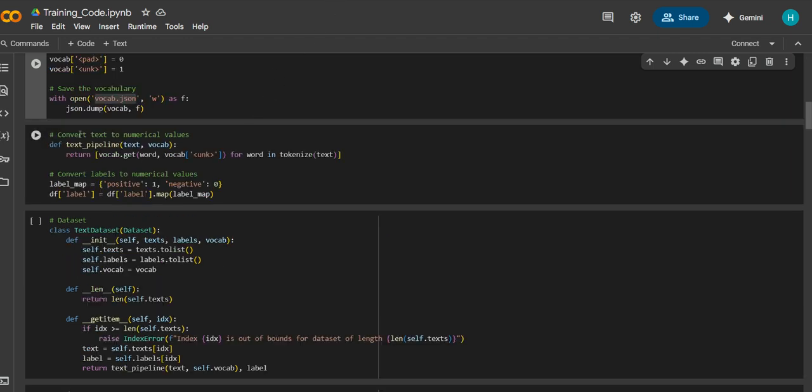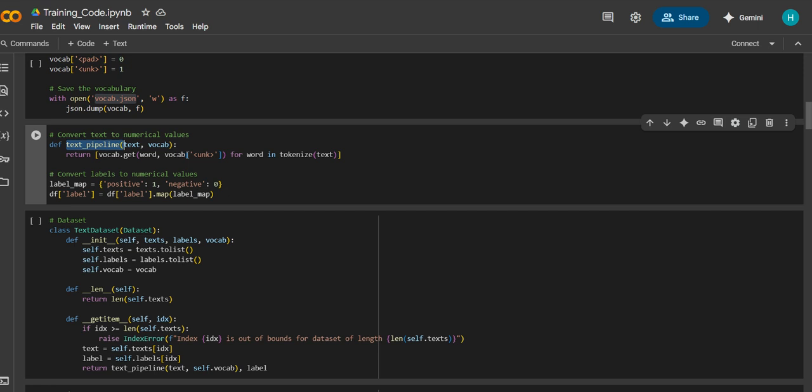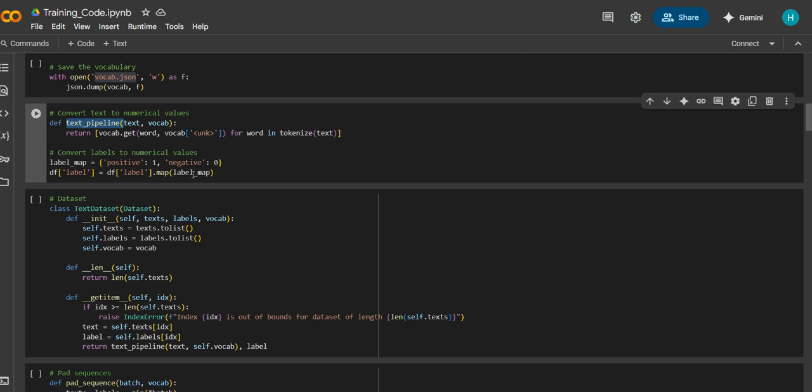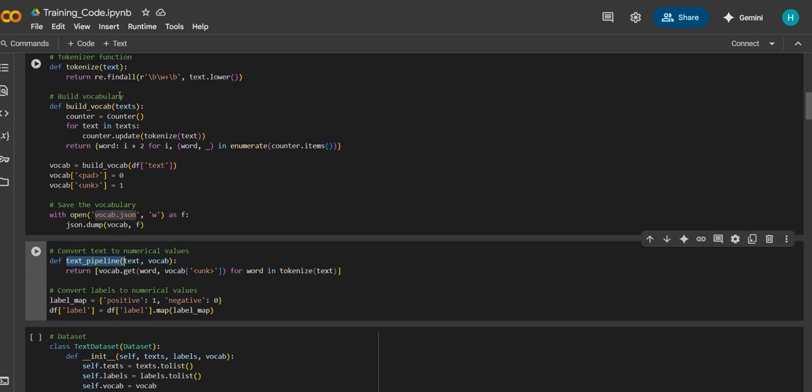After that, we have to convert the text to numerical values. We define a function called text pipeline. This converts text into numerical values. It takes a text and vocab, and it splits the text into words using the tokenize function from the previous code.